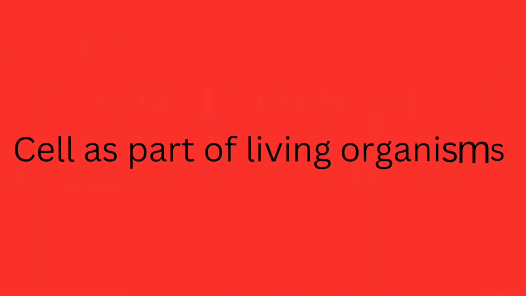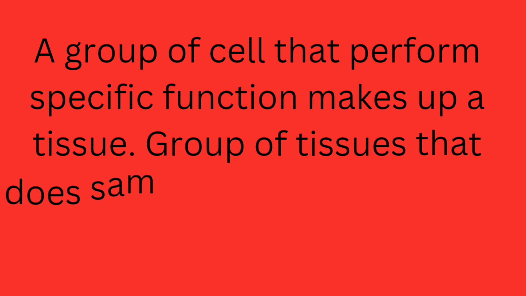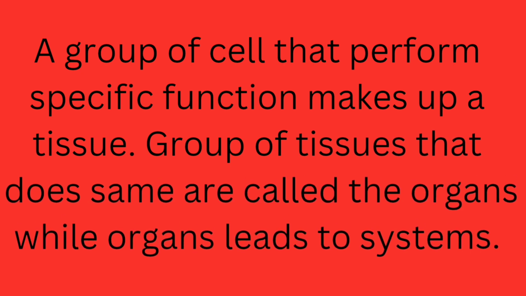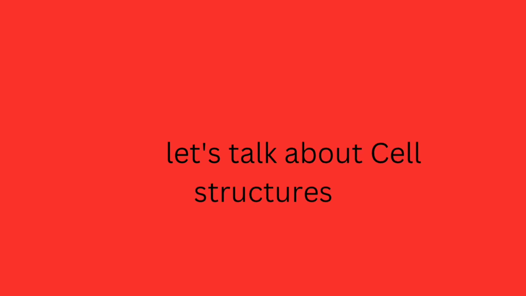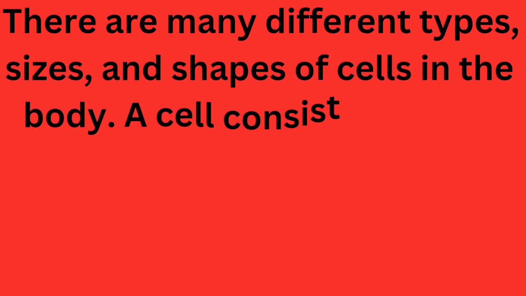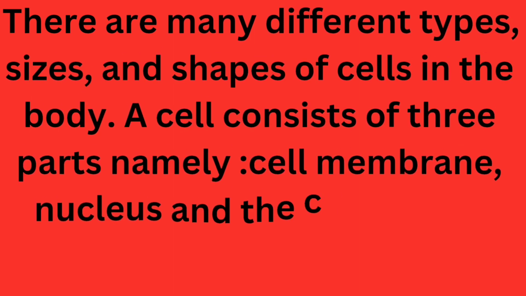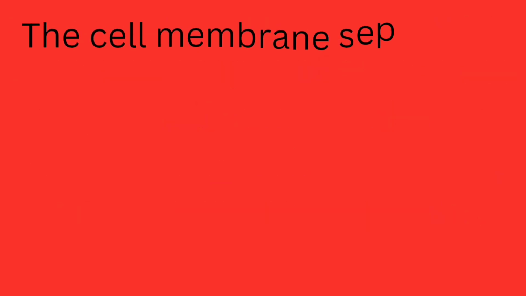Then cells as part of living organisms. A group of cells that perform specific functions is called a tissue, while a group of tissues that does the same is called an organ. And then we are going to talk about cell structures. There are different types, sizes, and shapes of cells in the body, and they have many structures.